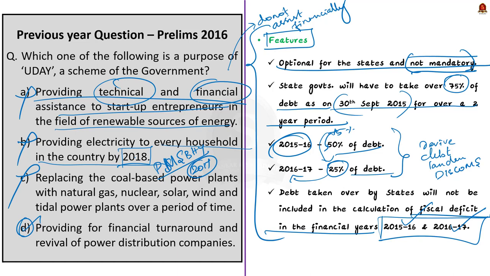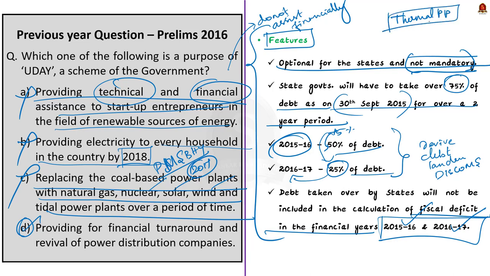Now let us look into the third option. It says that the purpose of Uday scheme is to replace the coal-based power plants with natural gas, nuclear, solar, wind and tidal power plants over a period of time. See, this option is also absolutely wrong because in India for electricity we rely more on coal-based power plants. So replacing them with other plants by a single scheme is not a viable option. But it can be done by long-term policies.